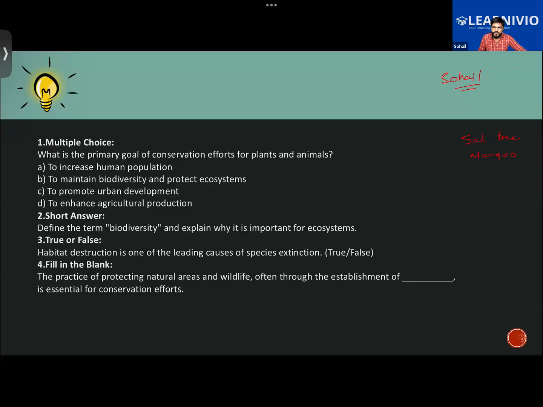For the fourth one, can there be multiple answers or only one? Yes, there can be multiple answers. You can write the most appropriate one, the one that is most appropriate according to the question.